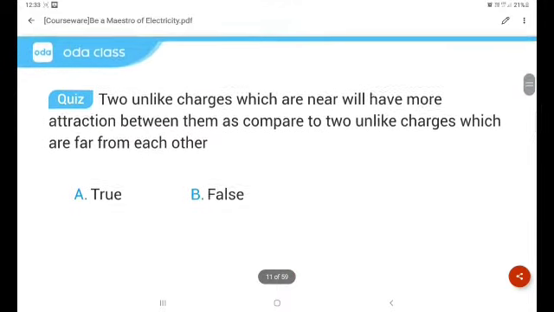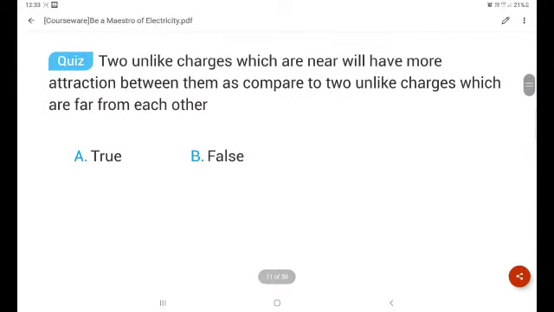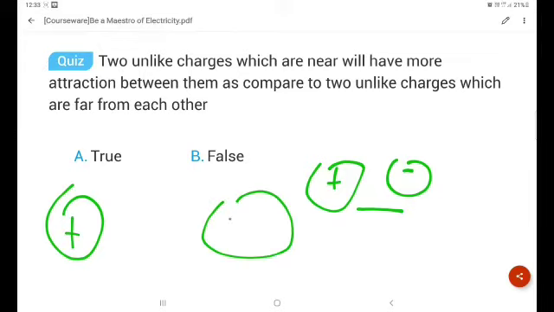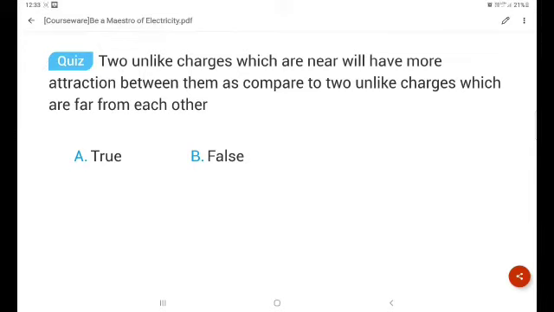Now let us try this one. Here are two unlike charges, positive and negative. Which way, when near, has more attraction? That means if it is over here, it will have more attraction, or two unlike charges over here and over here, who will get more attraction? Now let us get into the example.